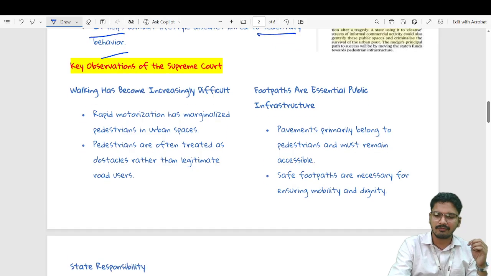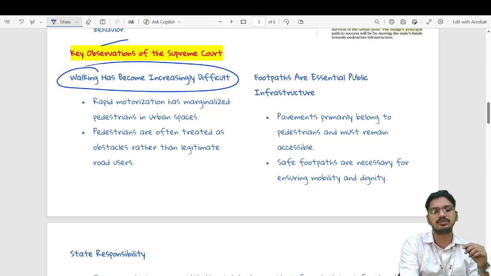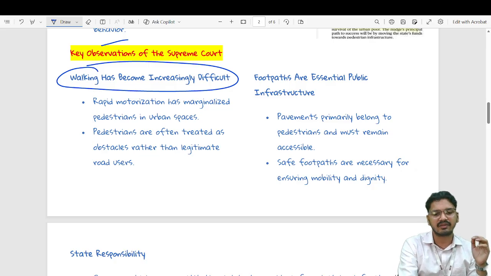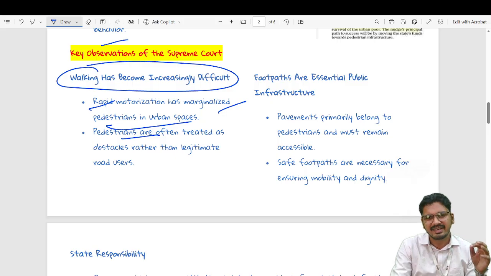Now, once we have seen the significance of this very key idea, or the right which has been ensured by the Supreme Court, let's see what its key observations were while delivering such an important judgment. The Supreme Court observed that walking has become increasingly difficult because of rapid motorization, which has marginalized the pedestrian in urban spaces. At the same time, the Supreme Court also observed that pedestrians are often treated as an obstacle rather than the correct notion of a legitimate user of the footpath.